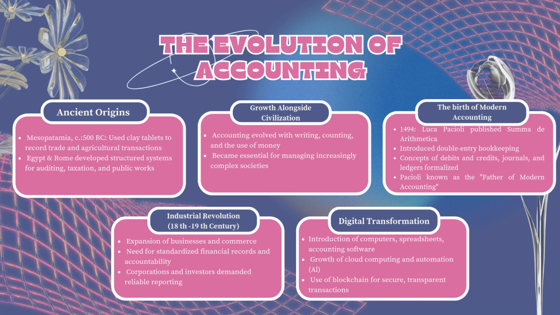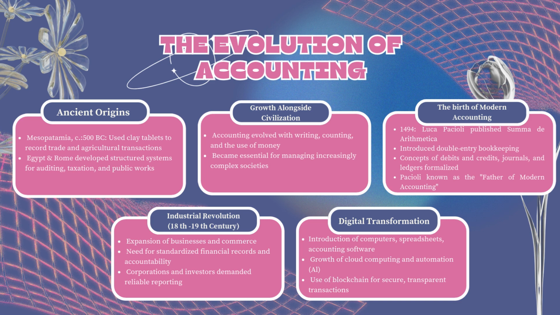The birth of modern accounting: in 1494, Luca Pacioli published Summa de Arithmetica, which introduced double-entry bookkeeping, with the concepts of debits and credits, journals and ledgers formalized. Pacioli is known as the father of modern accounting.